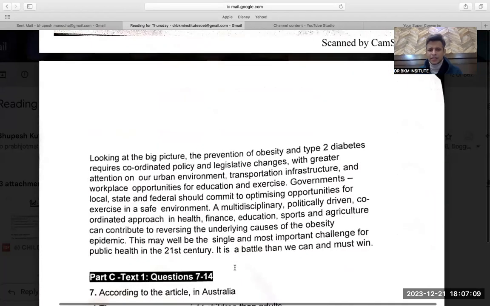Okay. So looking at the big picture, the prevention of obesity and type 2 diabetes requires coordinated policy and legislative changes with greater attention on our urban environment. Policy and legislative means that we have to take legal action and create workplace opportunities. Governments, local, state, federal should commit to optimizing opportunities for exercise, a politically driven coordinated approach. Finance, education, and all that can contribute to reversing obesity.